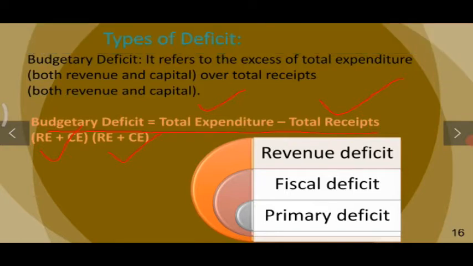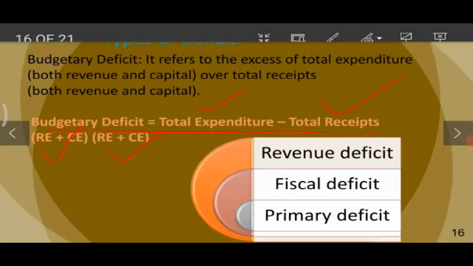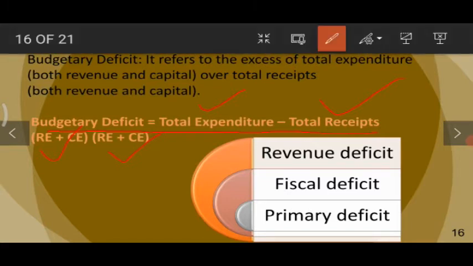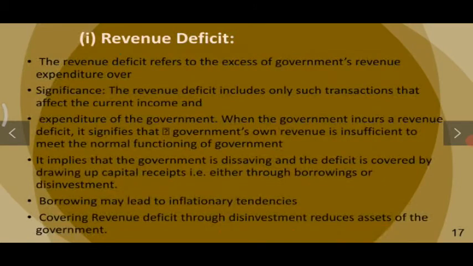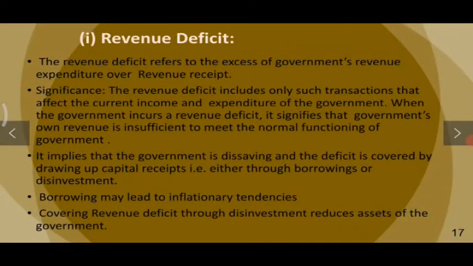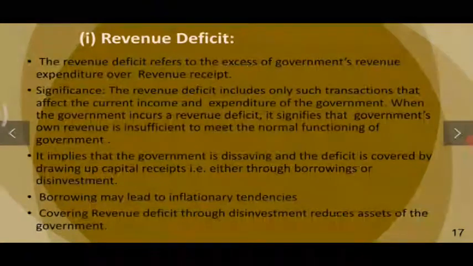Now, let us understand the types of deficit, which include revenue deficit, fiscal deficit, and primary deficit. Now, let us understand all the different types of deficit. So, let us understand the revenue deficit. The revenue deficit refers to the excess of government's revenue expenditure over revenue receipts.